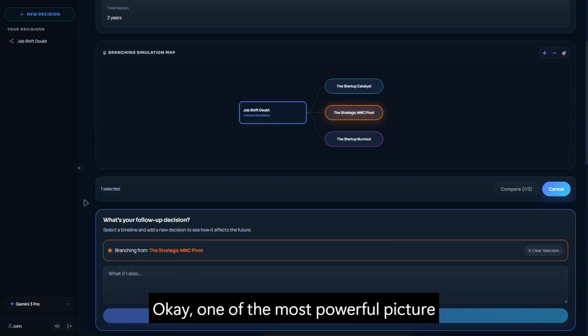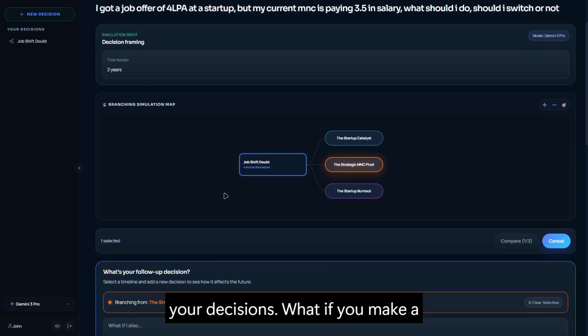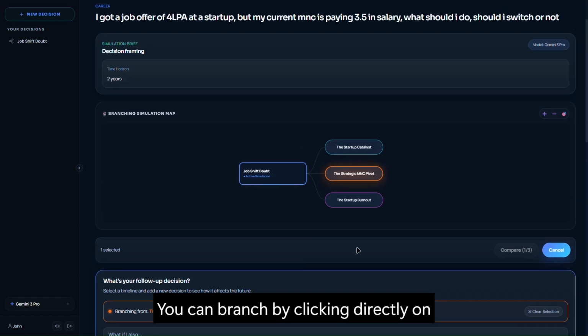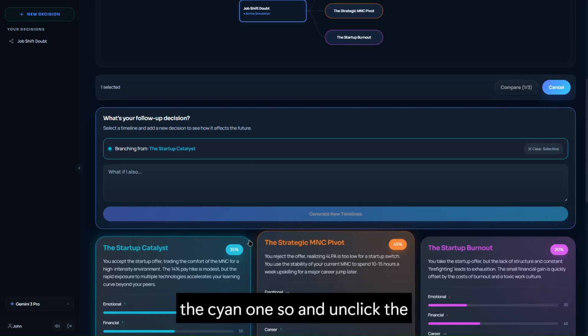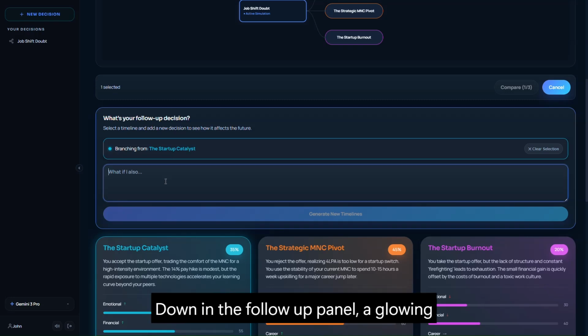Okay, one of the most powerful features of What If is the ability to branch your decisions. What if you make a choice, but a year or 6 months down the line something unexpected happens? You can branch by clicking directly on the map. So let me click on the cyan one and unclick the orange one. So it says comparing the startup catalyst. Down in the follow-up panel, a glowing badge instantly occurs, confirming that we are branching from timeline one.